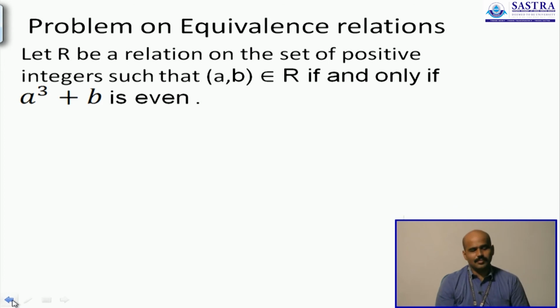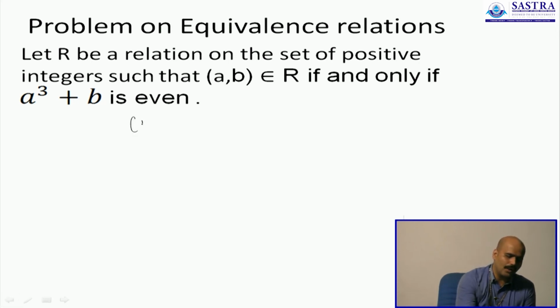For the last example today, let's consider one relation where A is related to B whenever A cube plus B is even. This time we are not squaring them, we are cubing A and adding to B. Can you guess any pair that will be part of the relation?